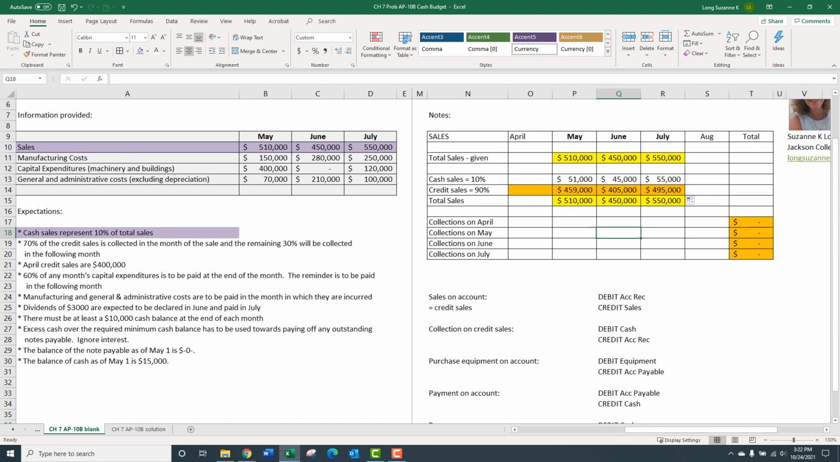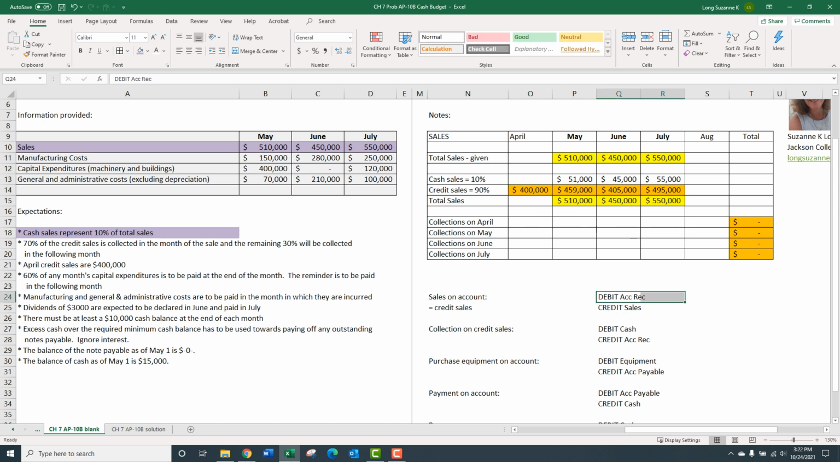Okay, so I'm analyzing sales. They gave us the yellow. They gave us the 10%. I had to calculate credit sales. And these three numbers right there are really, really important. Notice there's one over here. I'm just going to go ahead and pull that over. April credit sales, 400,000. Okay, so that takes care of this part.